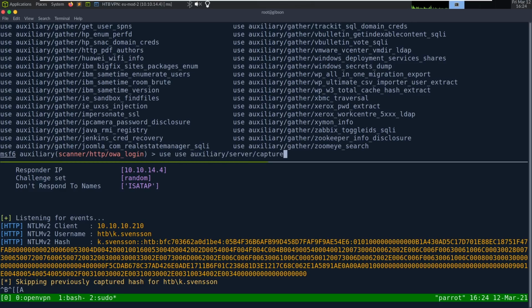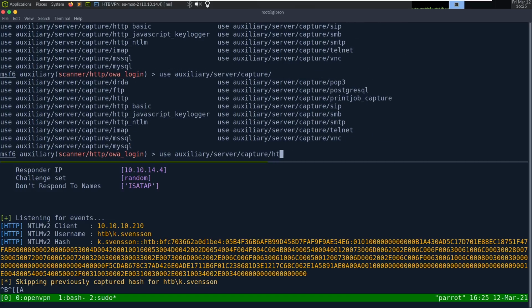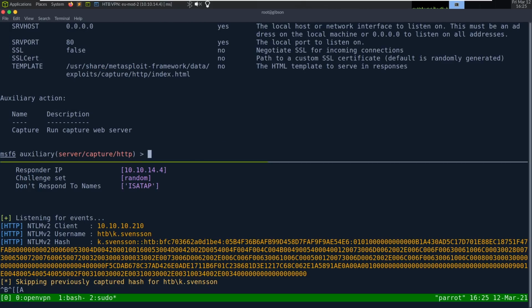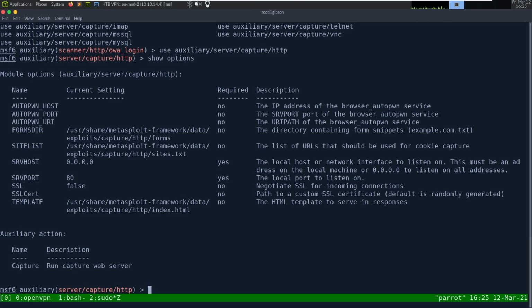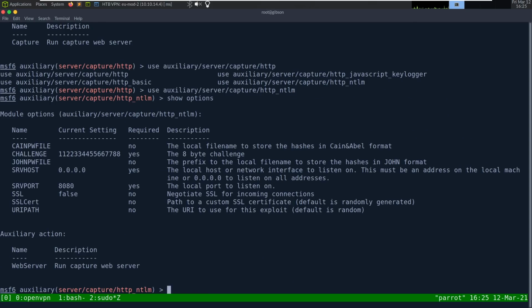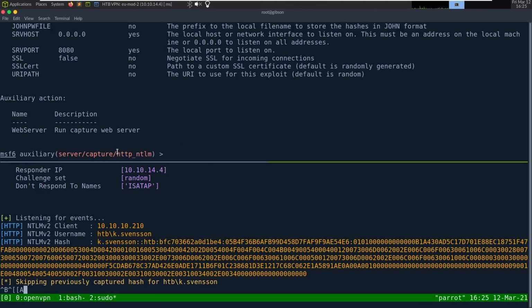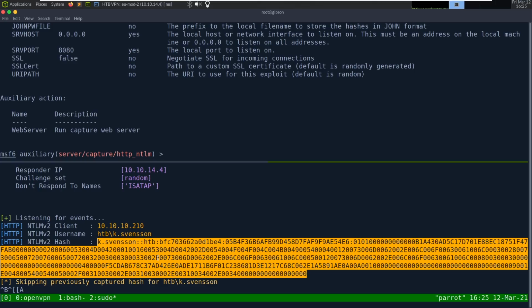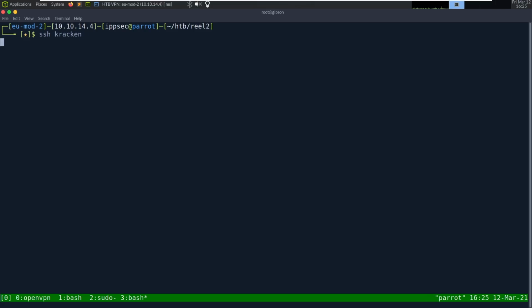Just want to look at this real quick. Use. Oh, I've used twice. Capture. HTTP. Show options. And I think this will be similar. HTTP, NTLM. Show options. So, yeah. This does something similar to what we just did with the responder. So you can always check out these Metasploit options. Metasploit is a lot more powerful than people give it credit for, because people like avoiding Metasploit for whatever reason.